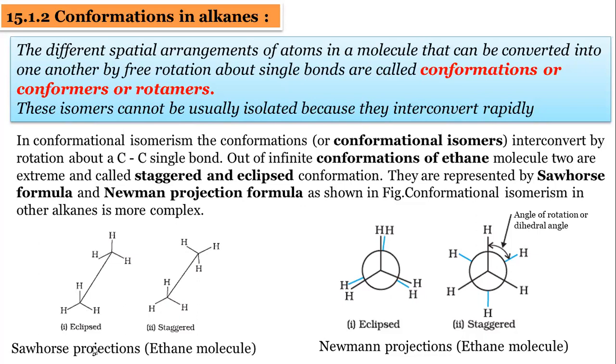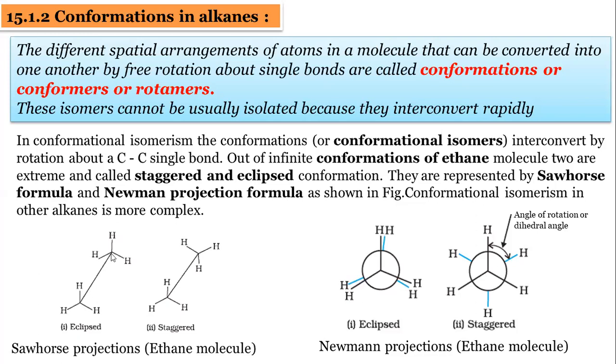In chapter number 13, under the title representation of organic molecules, we discussed this Sawhorse projection. In a Sawhorse projection, the carbon-carbon bond is slightly elongated like this. See, so this is the eclipsed form. What is meant by eclipsed? I will explain. In the eclipsed form, the direction of all the hydrogens is the same. See, this is the first carbon and this is the last carbon.